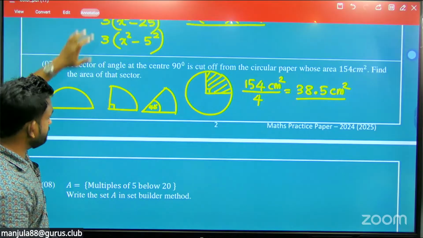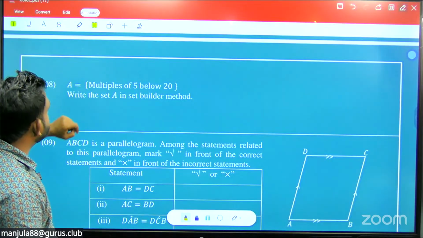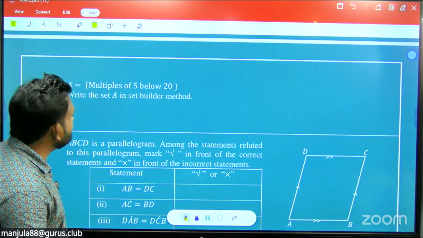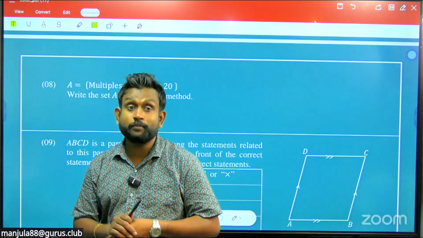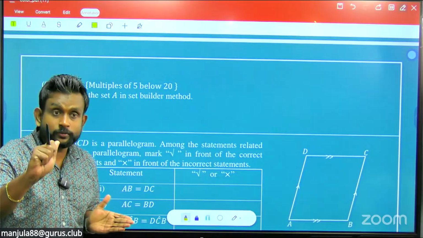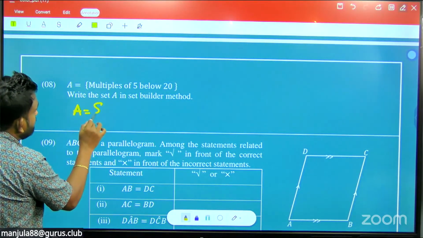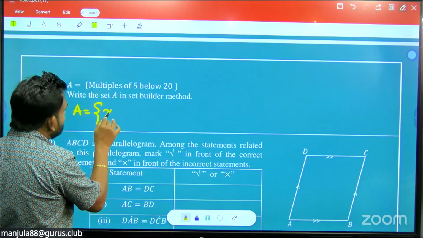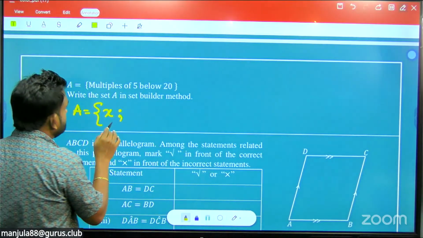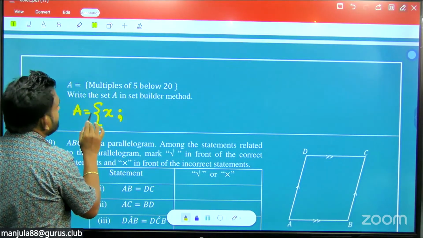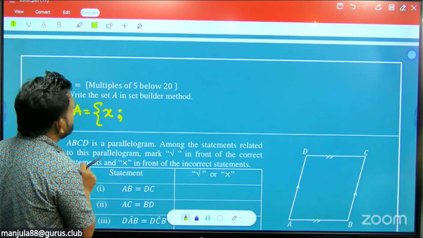Right, question number 8. Multiples of 5 below 20, write the set in set builder notation. Set builder notation is not very familiar to these students. So learn set builder notation. You write A equals, then you define the element X, such that X is a multiple of 5 below 20.